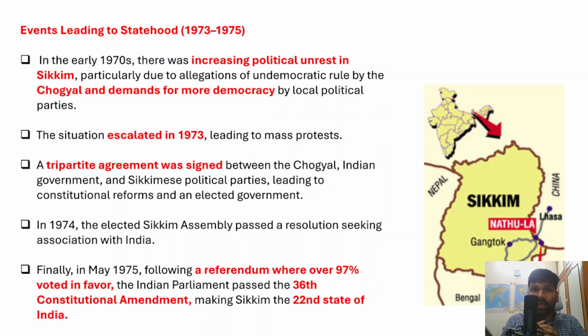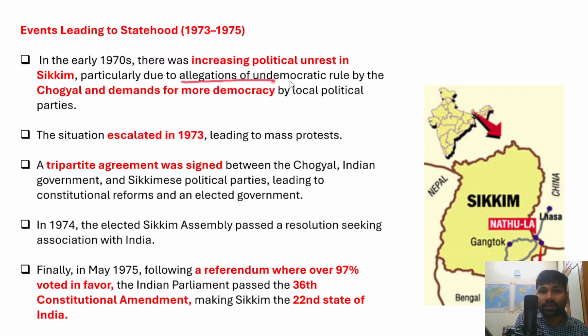In the early 1970s, there was increasing political unrest in Sikkim. It started because of allegations of undemocratic rule by the existing ruler, the Chogyal family.